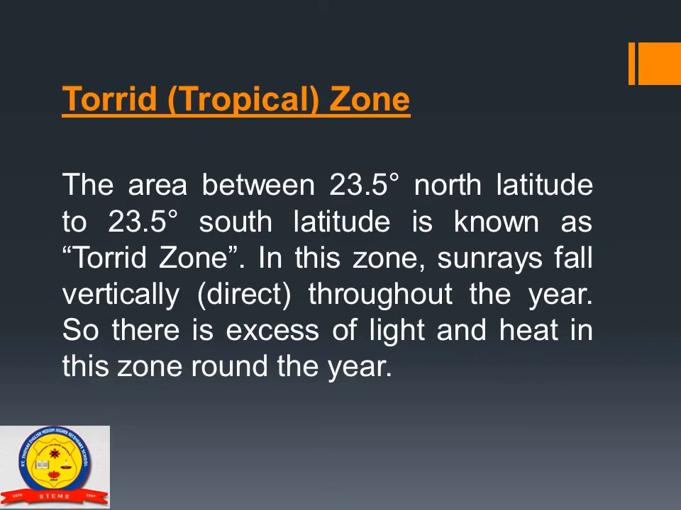What is torrid zone or tropical zone? The area between 23.5 degrees north latitude and 23.5 degrees south latitude is known as the torrid zone. In this zone, what happens? In this zone, sun rays fall vertically. Vertically means direct throughout the year. So there is excess of light and heat in this zone around the year.